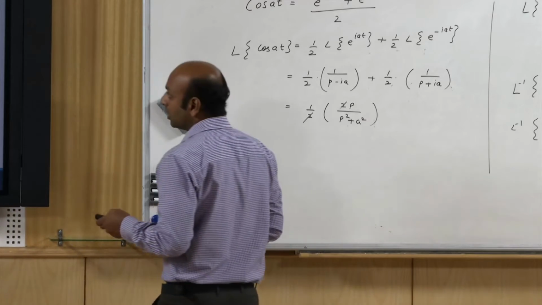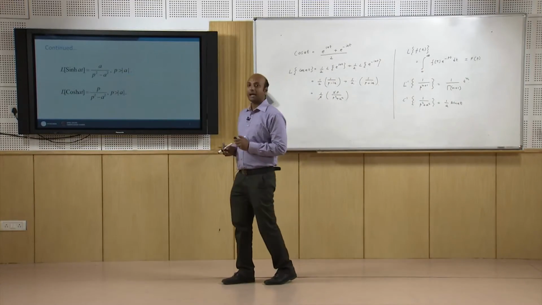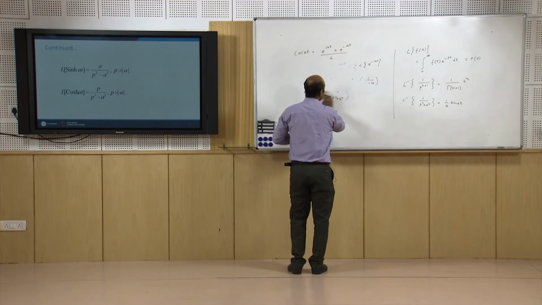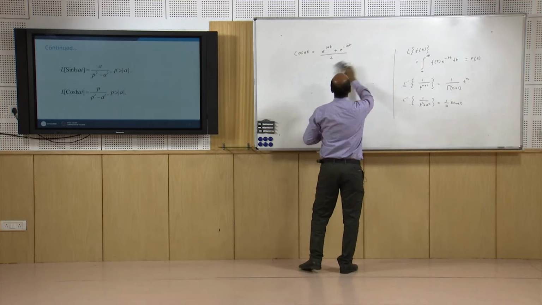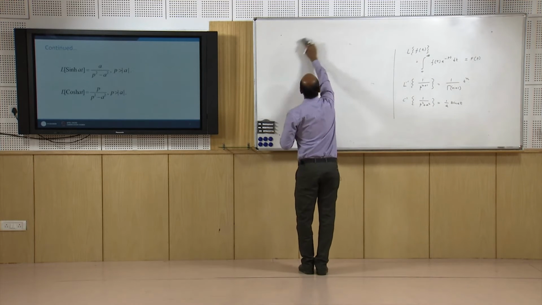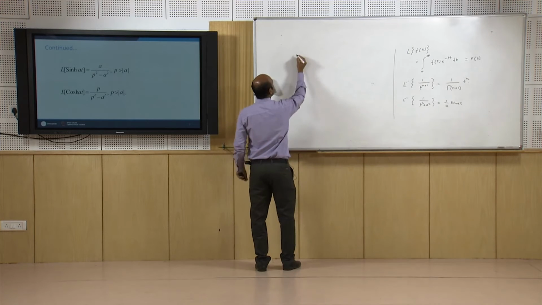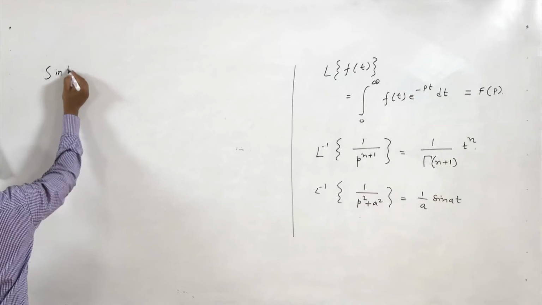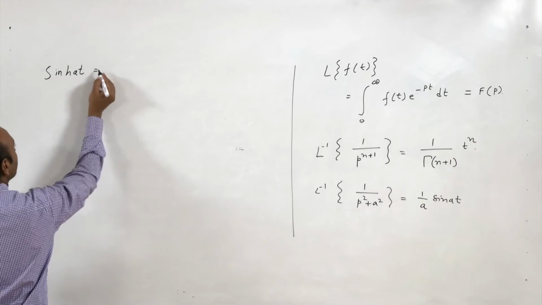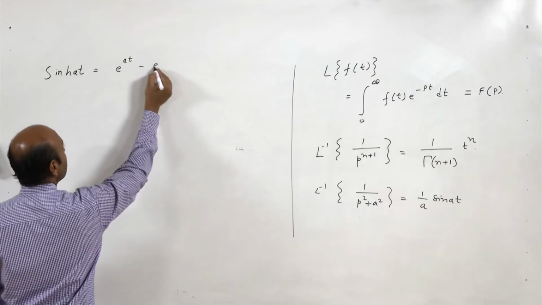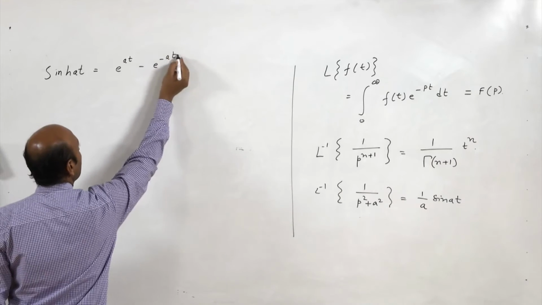Now what is Laplace transform of sin hyperbolic at? Now we will try to find out this expression, to prove this expression in fact. So what is sin hyperbolic at? Sin hyperbolic at is nothing but e raised to the power at minus e raised to the power minus at upon 2.